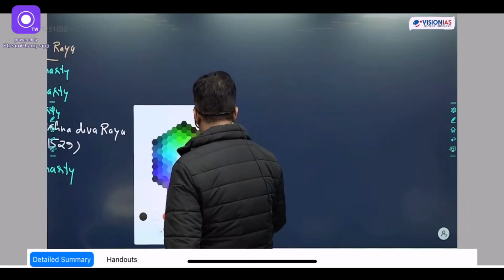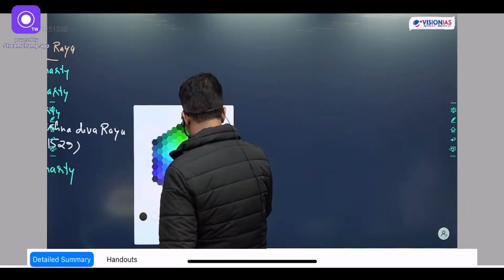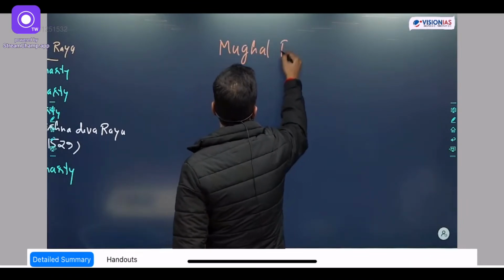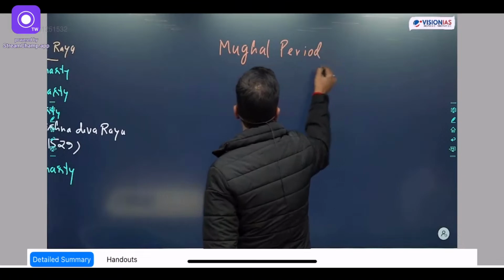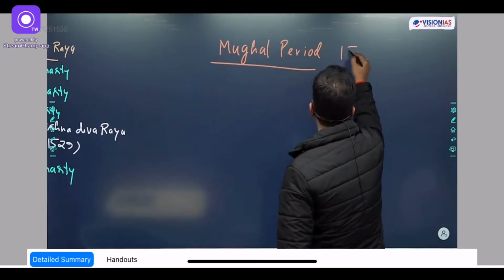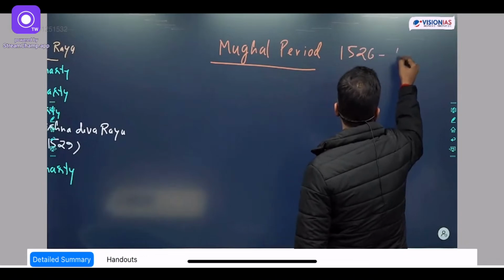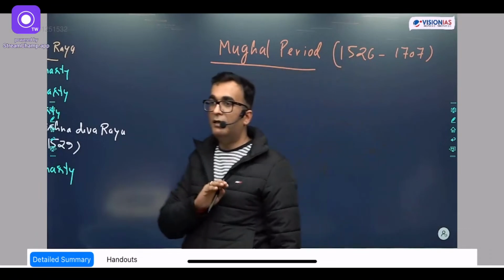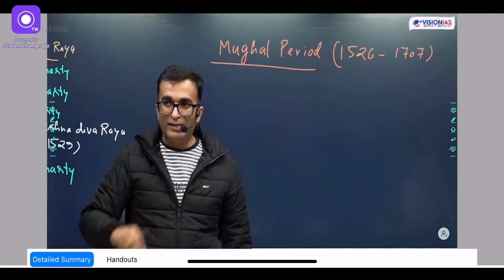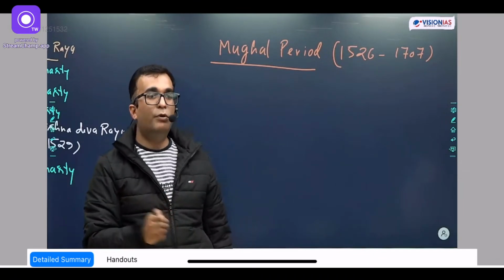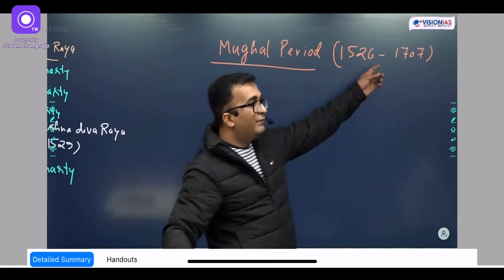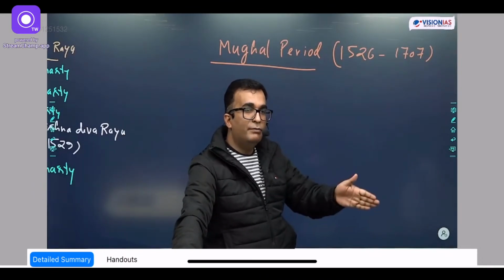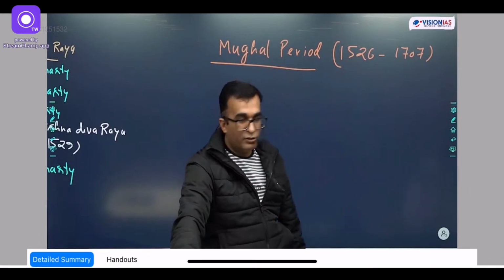So write a title, Mughal period. The Mughal period is 1526 to 1707. At 1707 our medieval course ends, and from 1707 we start with modern history. So basically, why 1707? Death of Aurangzeb. The death of Aurangzeb is considered as the end of the medieval and the beginning of the pre-modern age.